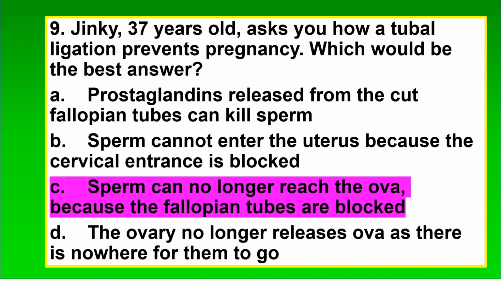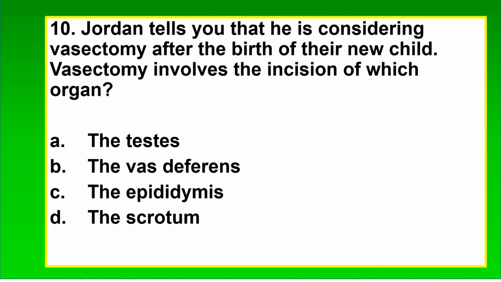The correct answer is C. Sperm can no longer reach the ova, because the fallopian tubes are blocked. Tubal ligation is a surgical procedure that involves blocking, sealing, or cutting the fallopian tubes to prevent pregnancy.